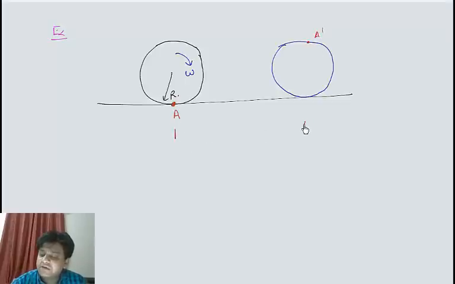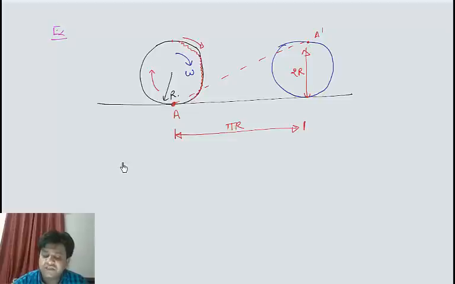If the ground is not slippery and the wheel is not slipping, then we can straight away say that this point has moved up, this point has moved down. So the wheel has covered this distance. This distance has been traveled by the wheel on the ground, so this distance can be told as pi r. So if this is pi r, this is very apparently 2r.